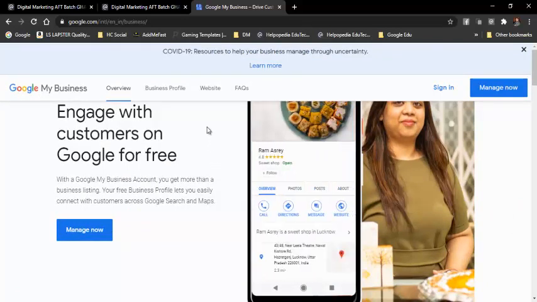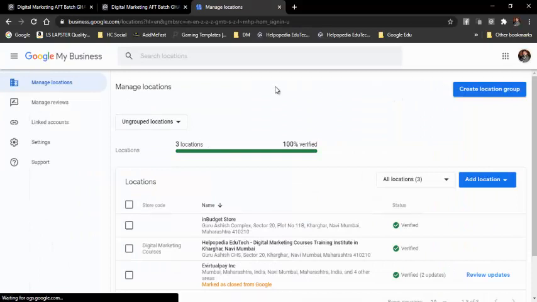Now you should log in with the same Gmail address which you are using in all the Google applications that we are learning till now. Whatever email address you used in Search Console, the same one we will use over here, and then in Google AdWords and Facebook, everywhere. If we use one email address, then all Google properties and modules can be integrated together, and we can get information about all the modules at one place. For that reason we were using the same Gmail address. So now I am signed in with the same email address.